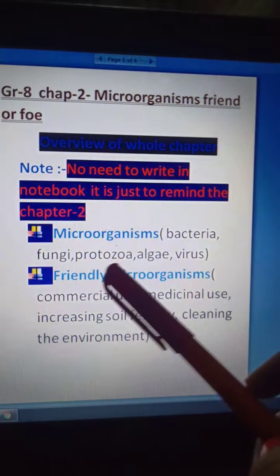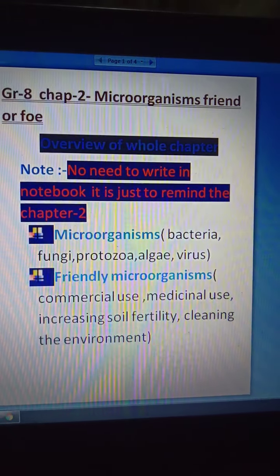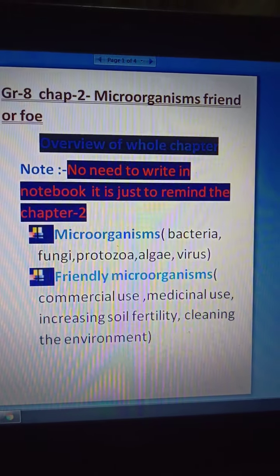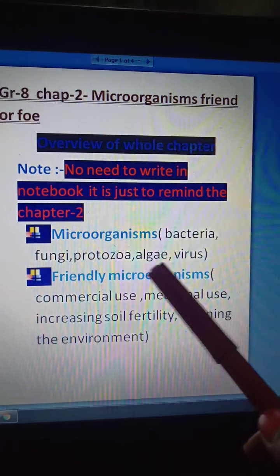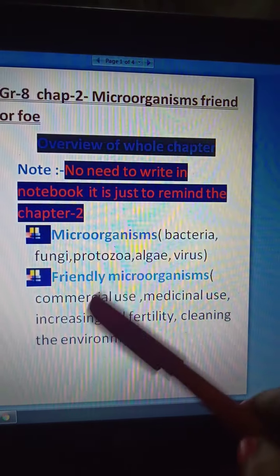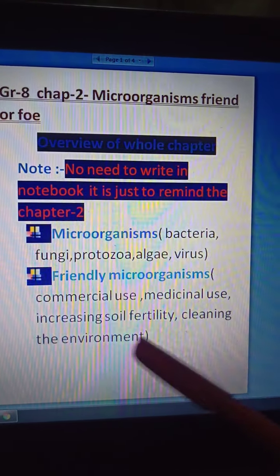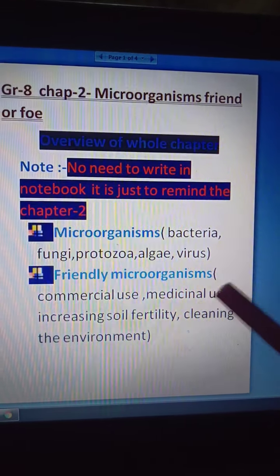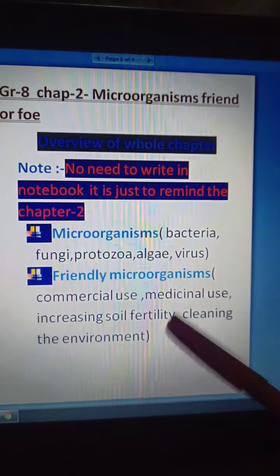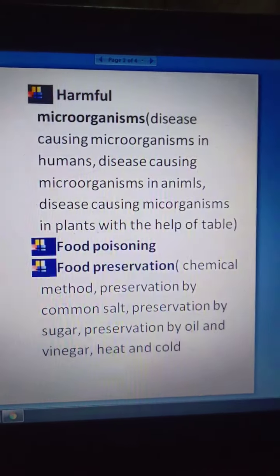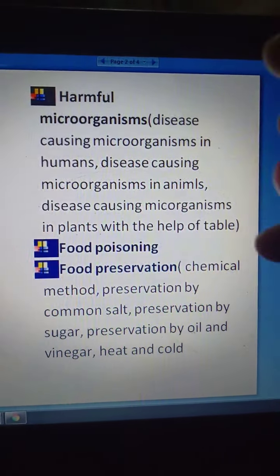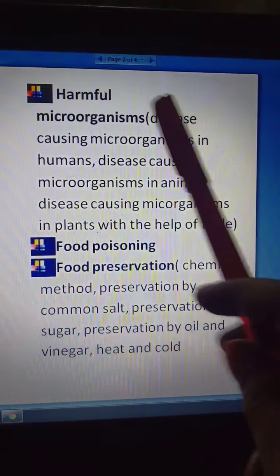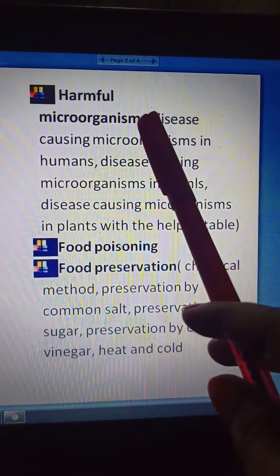After that, we have learnt about friendly microorganisms, or we can say uses of microorganisms. Some microorganisms are used in commercial use, medicinal use, increasing soil fertility, and cleaning the environment. After that, we have learnt about the harmful microorganisms. Some microorganisms are harmful to us.